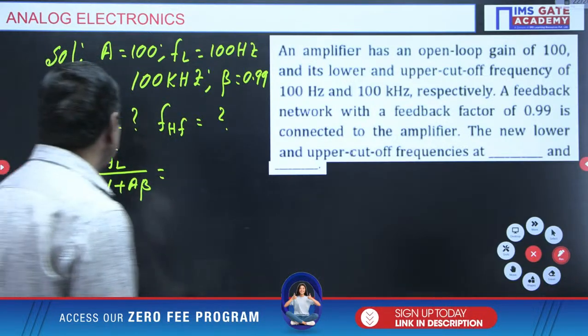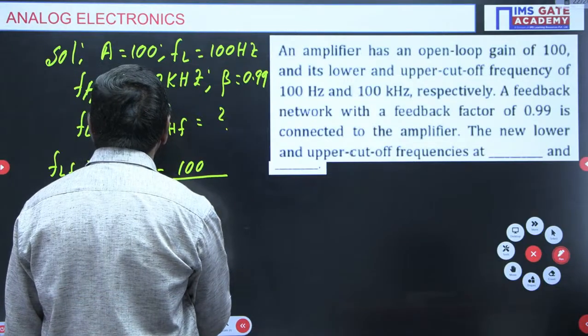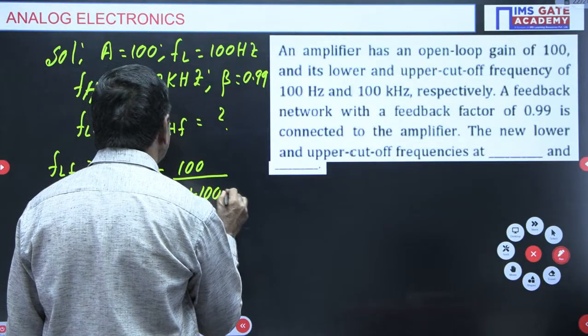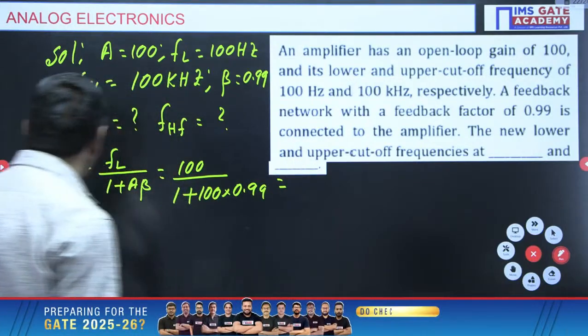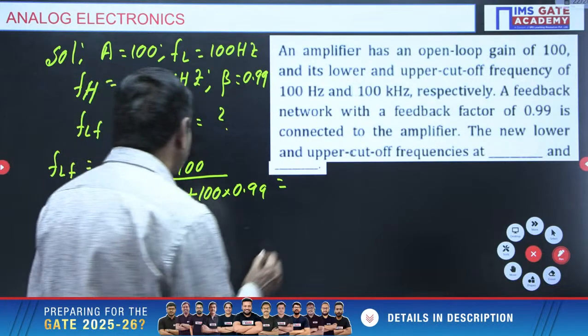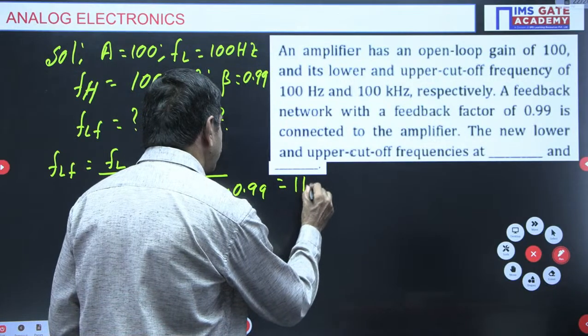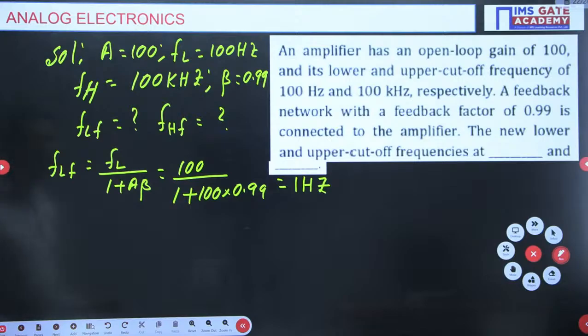And I can write here now, FL is nothing but 100 here, 1 plus A is 100 here, and beta is 0.99. You calculate what FLF is. The value of FLF is 1 Hz. You will get 1 Hz. That is FLF. What about FHF?